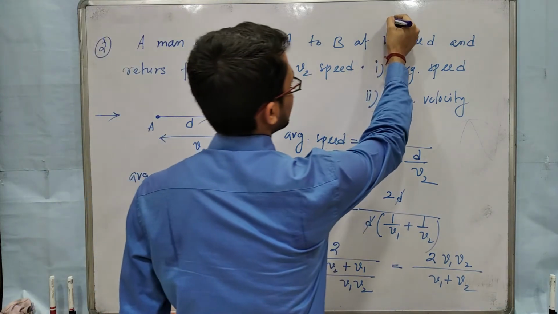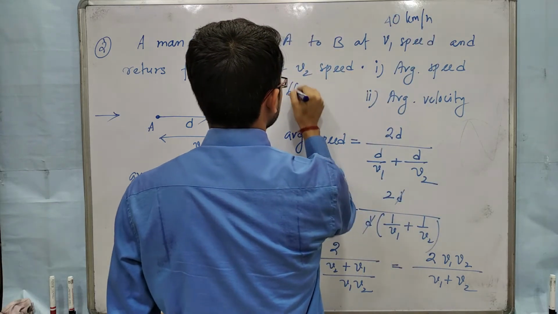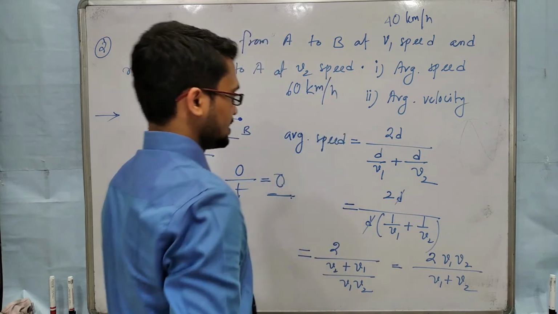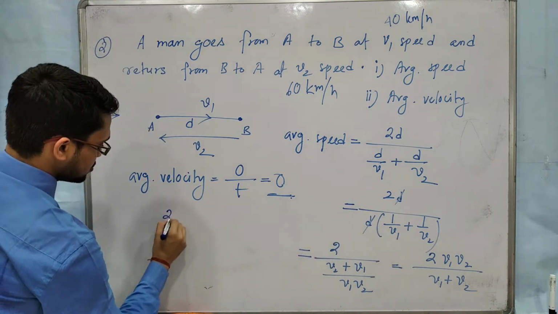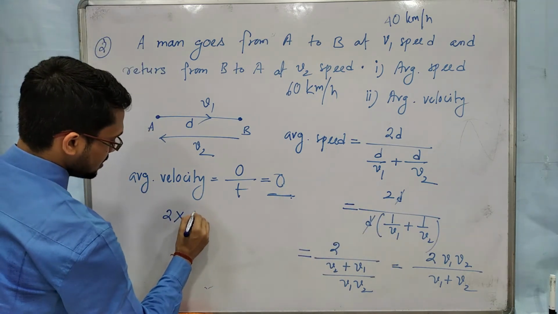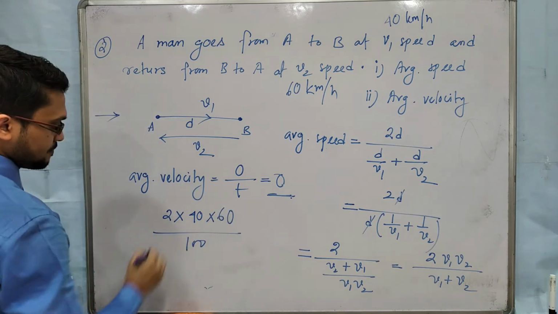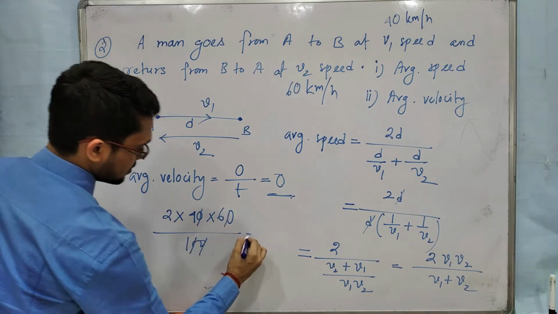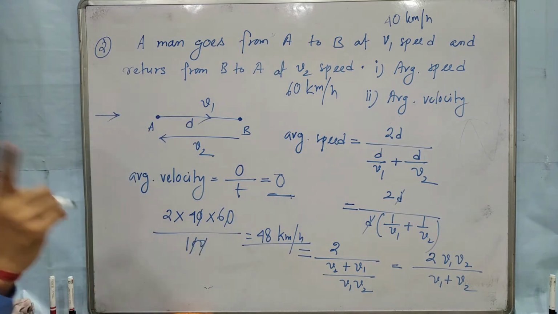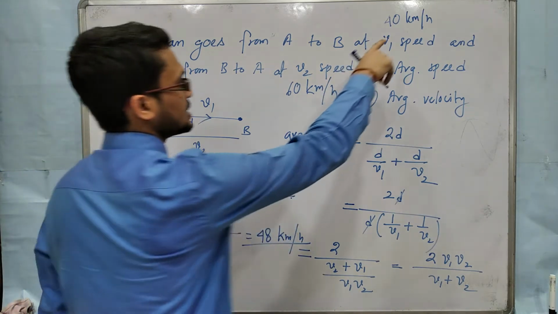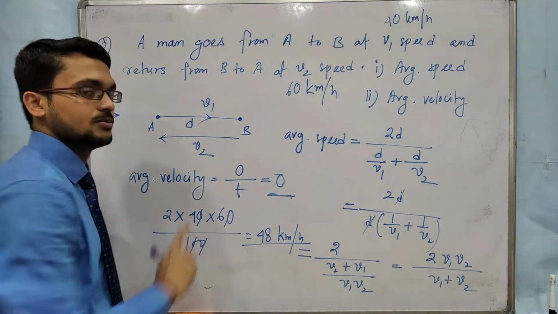So if v1 is 40 km per hour and v2 is 60 km per hour, then what will be the average speed? Just use the values. It is 2 into v1 40, v2 60 by v1 plus v2 is 100. So it will be 48 km per hour. Not 50 km per hour, because although the average of 40 and 60 is 50, here it is 48 km per hour.